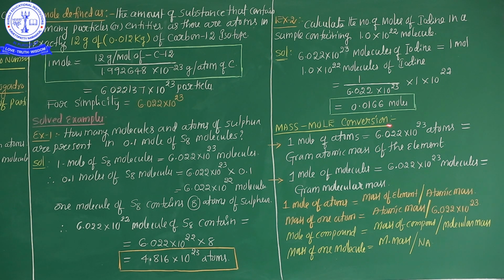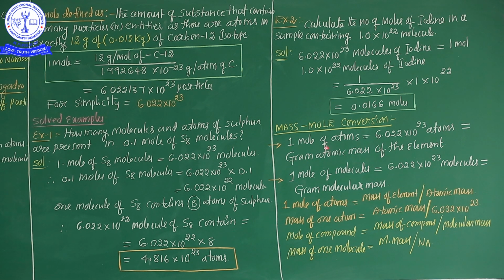And another important concept, mass-mole conversion: mole value conversion into mass, as well as mass value converted into moles. This is an important conversion. See, 1 mole of atom is equal to 6.022 × 10^23 atoms.